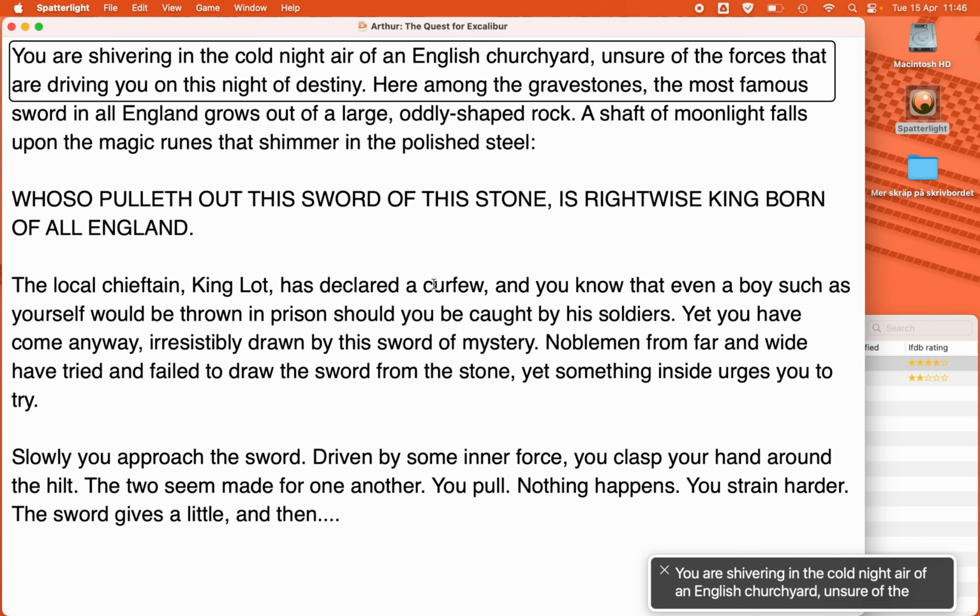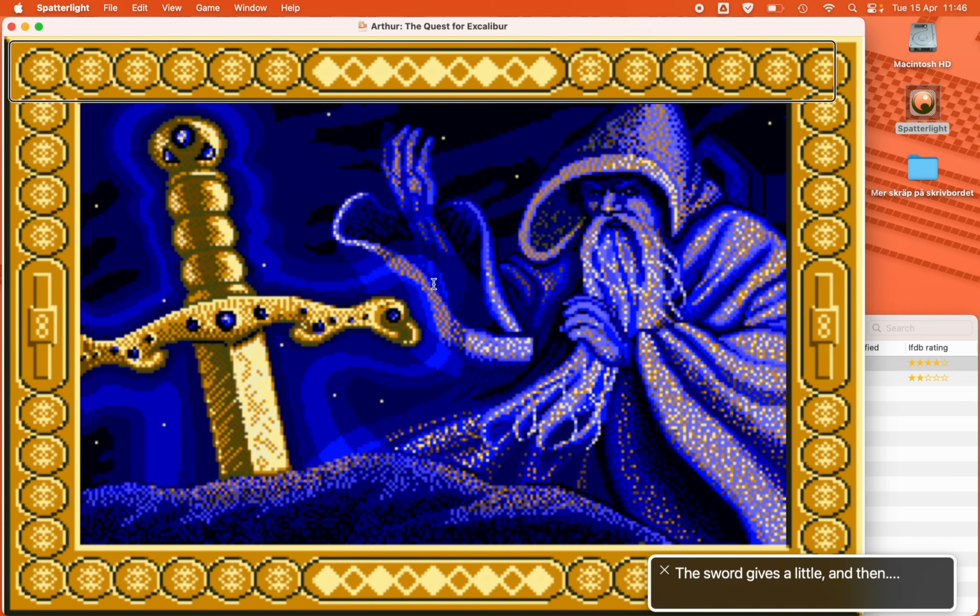Noblemen from far and wide have tried and failed to draw the sword from the stone, yet something inside urges you to try. Slowly you approach the sword, driven by some inner force. You clasp your hand around the hilt. The two seem made for one another. You pull. Nothing happens. You strain harder. The sword gives a little, and then. An illustration of a blue and yellow snake on a blue background.